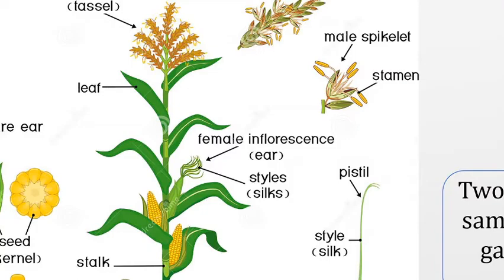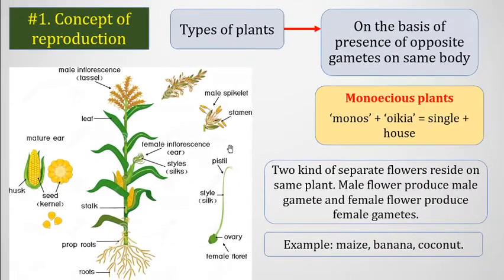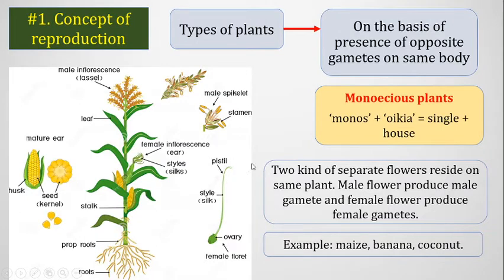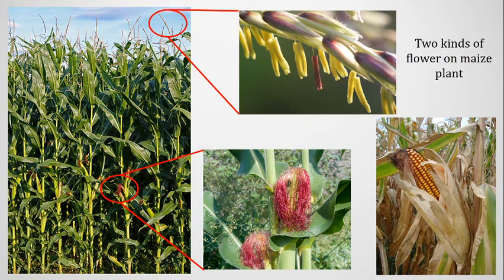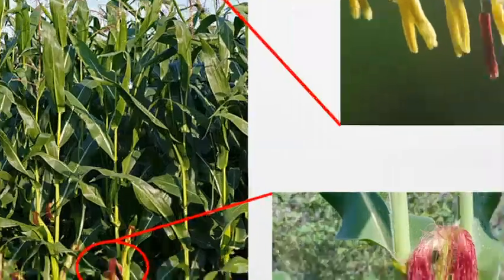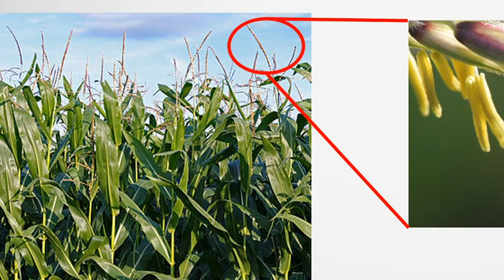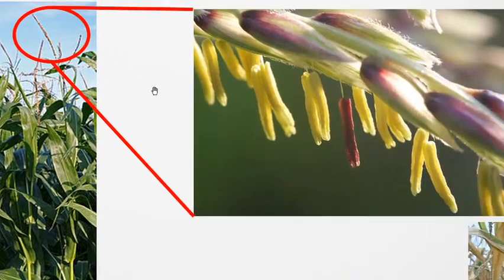So we see that the same plant contains two different flowers, which is why it is called a monoecious plant. As an example of another monoecious plant, we look further at the maize plant. You see that on the top of the maize plant it contains male flowers.